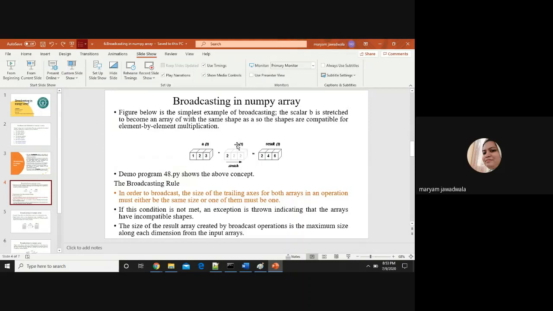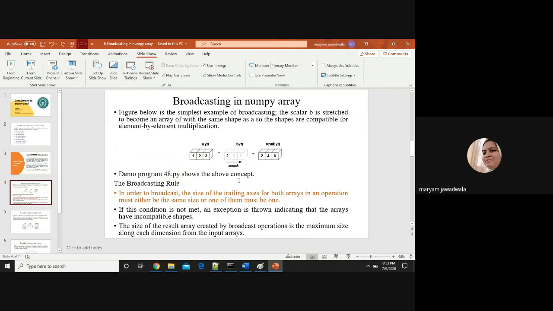The scalar element B broadcasts to two more columns, 2 and 2, so that the shape of the scalar element B becomes similar to the input array A. Now both arrays have the same shape, so we can perform the multiplication operation or any other arithmetic operation over here, right? So here element by element multiplication is possible.